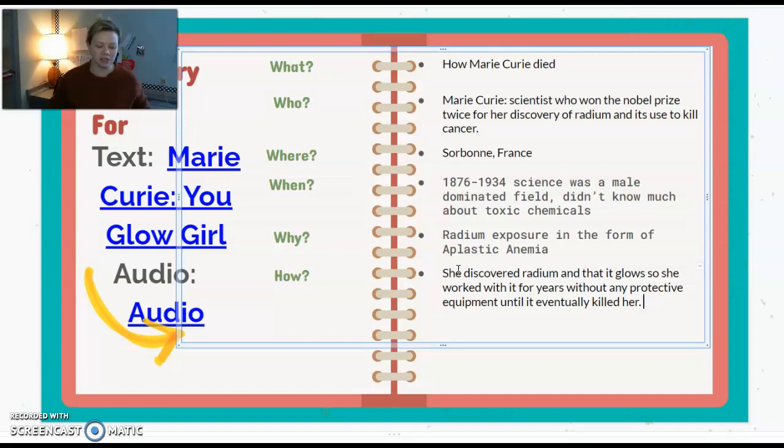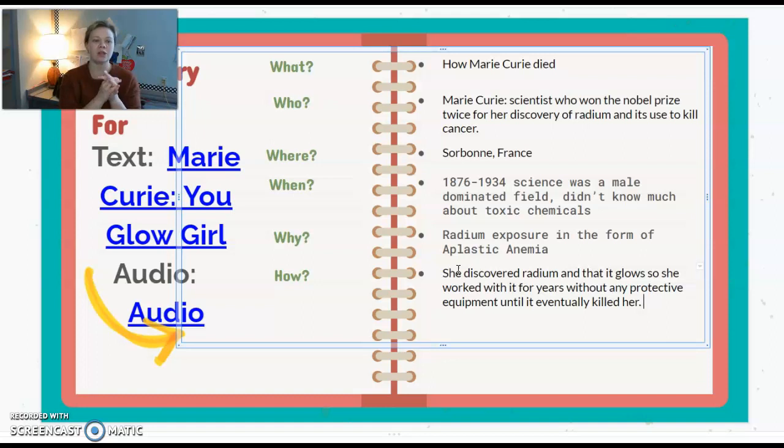There are other details here that you could add, like that she discovered radium and she was obsessed with work. She didn't do really anything but work for years of her life. You could talk about how she was sick for a long time. There's kind of a lot of different elements of this that you could add, but you don't want to have less information than this. You could have a little bit more, but not less, okay?